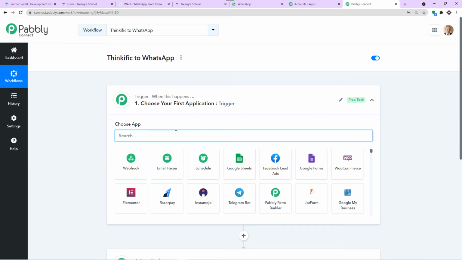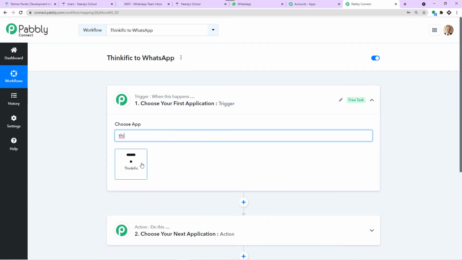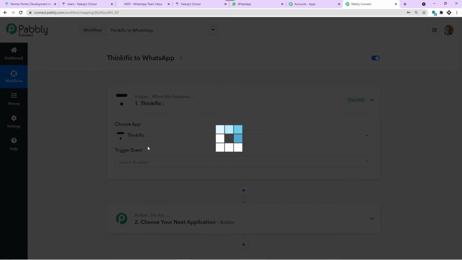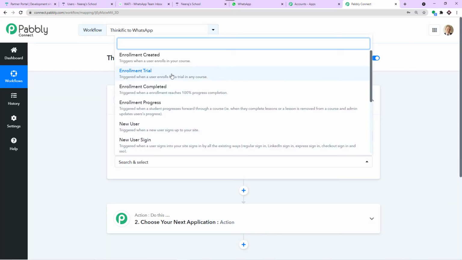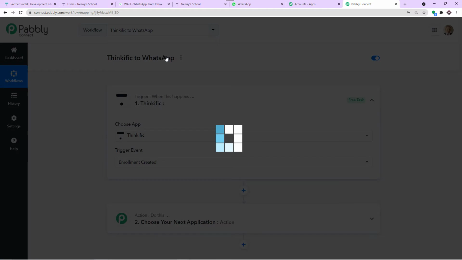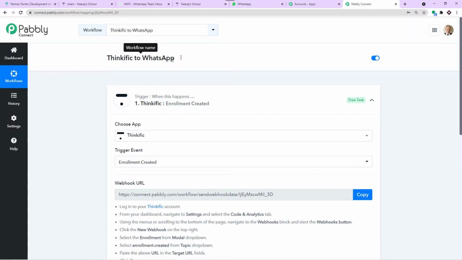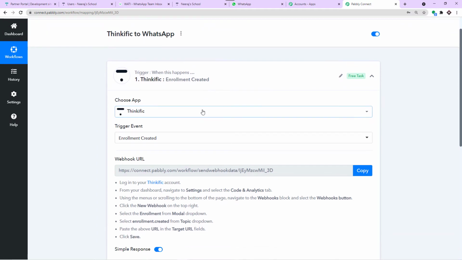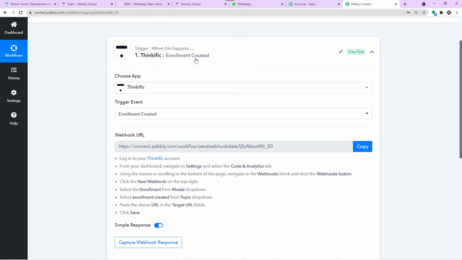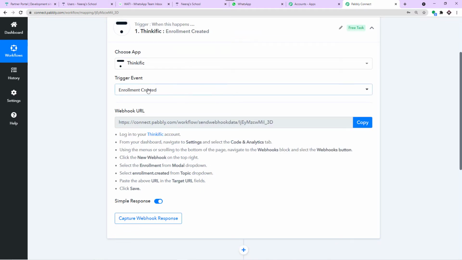So we want to send the data from the trigger, that is Thinkific. That is why I'm going to add Thinkific. Now in the trigger event, how about we make it enrollment created, because that's the idea. Whenever a new enrollment is made in Thinkific, we want to receive the data in Pabbly Connect. So basically what we are going to do here is first integrate Thinkific to Pabbly Connect. So these are the steps you have to follow.